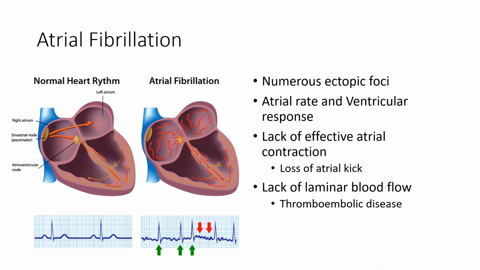Also, this lack of effective atrial contraction disrupts laminar blood flow. Normally, blood will enter into the atrium and then come out of the atrium in a more or less organized and laminar way. When the atria are in fibrillation, that lack of effective contraction disrupts the laminar blood flow, and so blood can seep into the left atrial appendage and become a clot. The clot can become discharged into the aorta and then consequently go up and create a thromboembolic stroke.